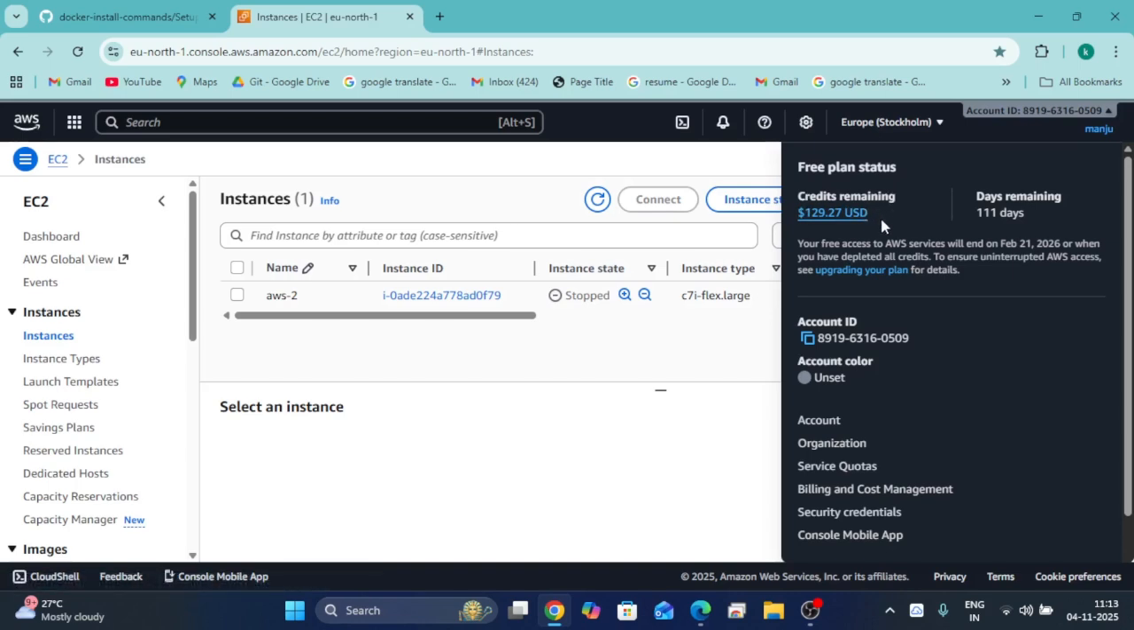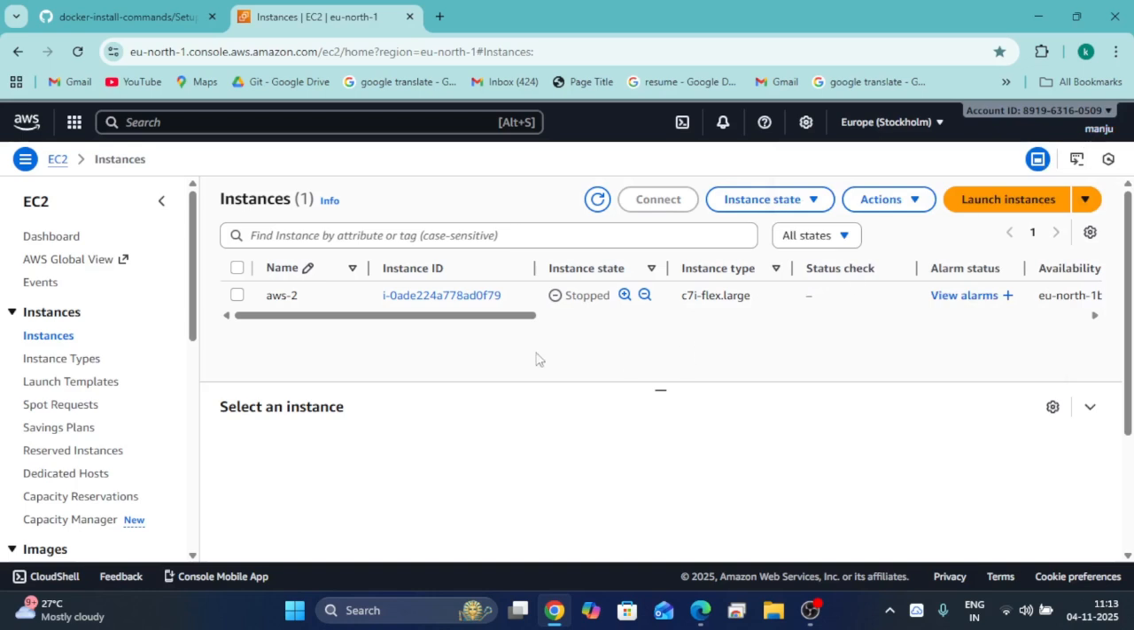I have 129.27 US dollars. I can use these US dollars until I complete the 111 days. I have 111 days remaining, so I can use AWS for up to 111 days. After completing these days, I have to pay money to AWS because I am using the AWS resources.